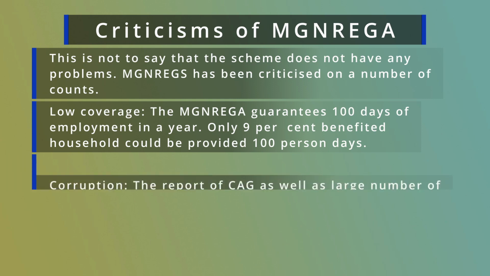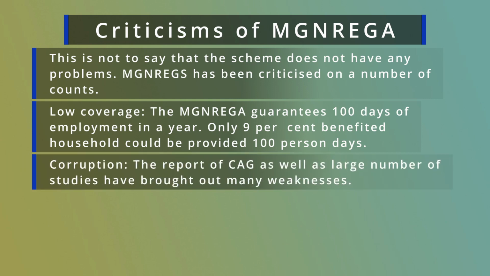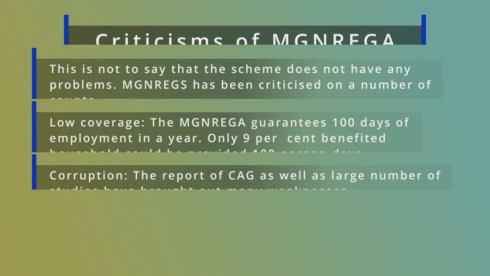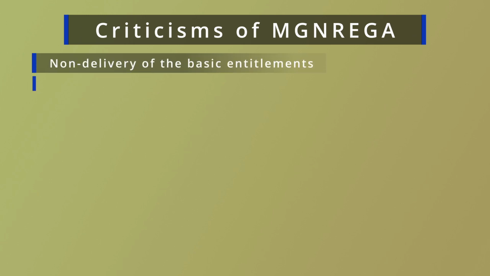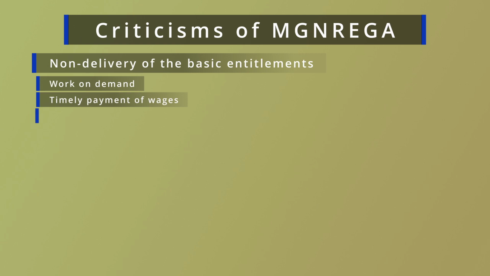Another important criticism of this program is corruption. The CAG in our country, in their report, mentioned the non-delivery of basic entitlements in respect of work on demand, timely payment of wages, payment of unemployment allowances, and worksite facilities.